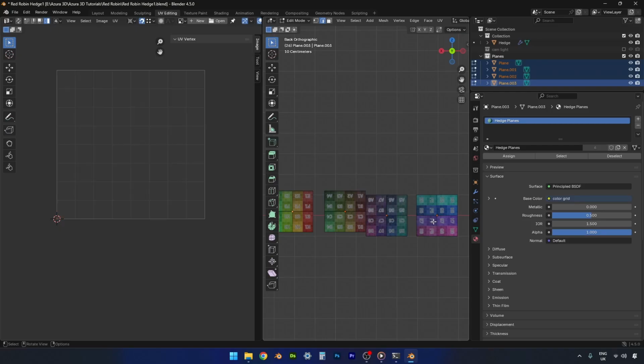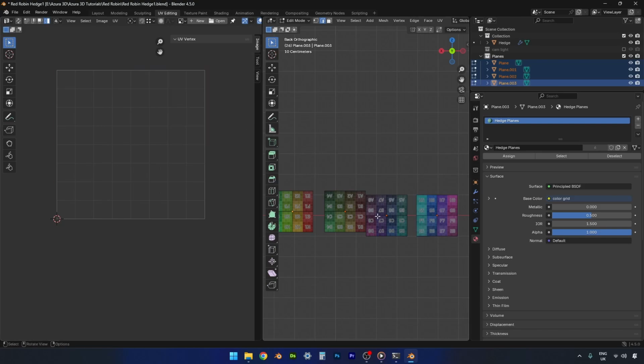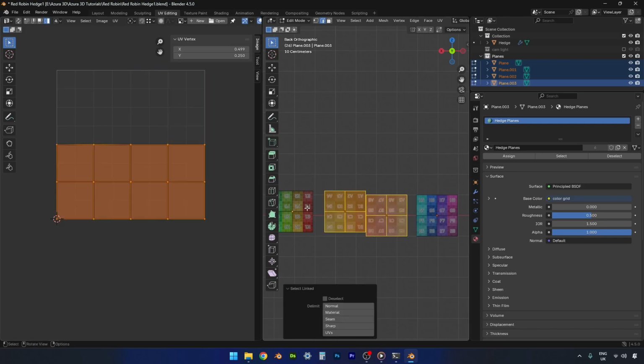Okay, so this one. Right, first let's turn snapping off and then change our pivot point back to bounding box center. And then we can rotate this by 90. And then these other three are all just upside down. So select all those together.